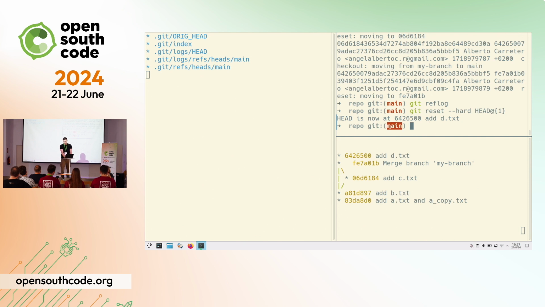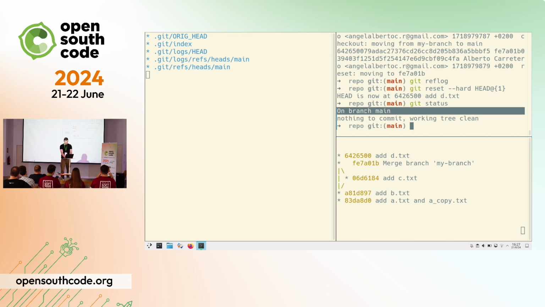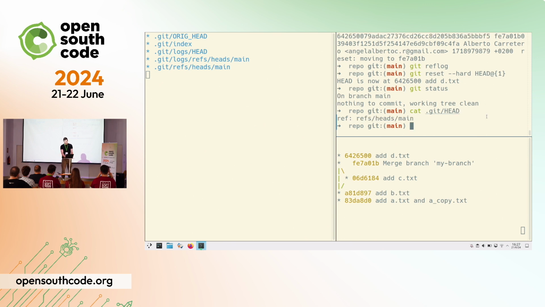So for example, how does Git know that we are in the main branch? Because it says it here on my terminal, and if you run git status, you can see that on branch main. So how does Git know the branch that we are currently in? And it's as simple as you could think. So there is a saying in computer science, everything can be solved with another pointer, with another level of indirection. So that is exactly what is happening here. There is a file called git HEAD, and it's saying that we are currently in a reference, and the reference is to our branch called main.